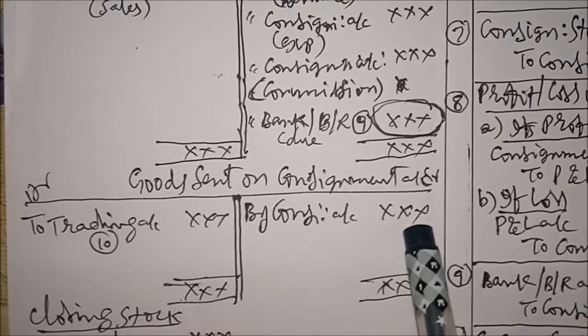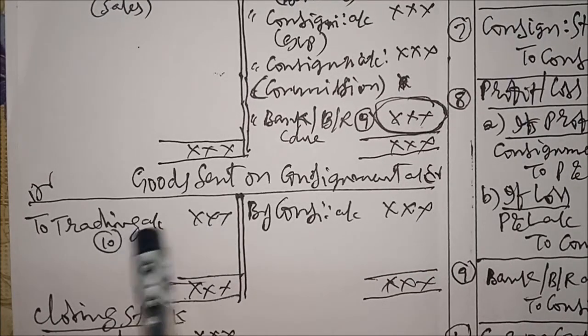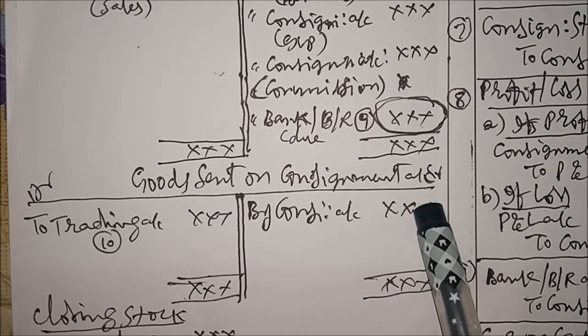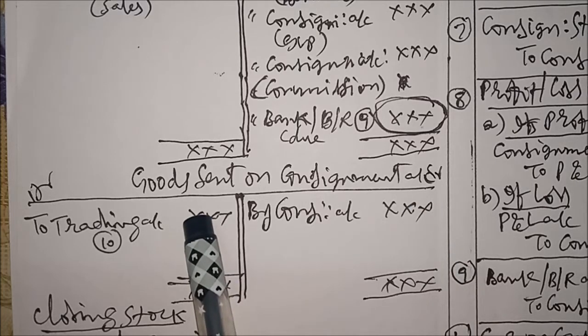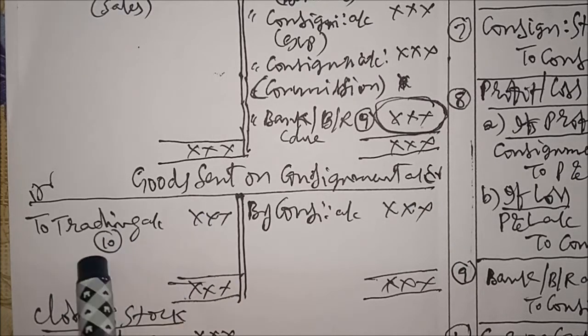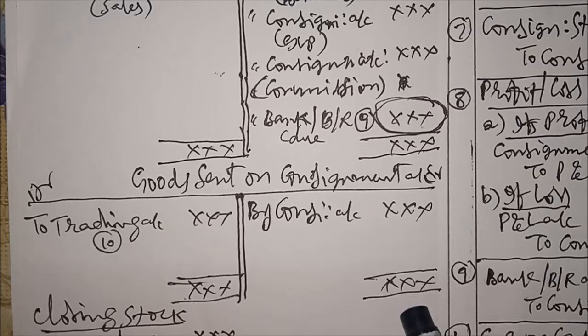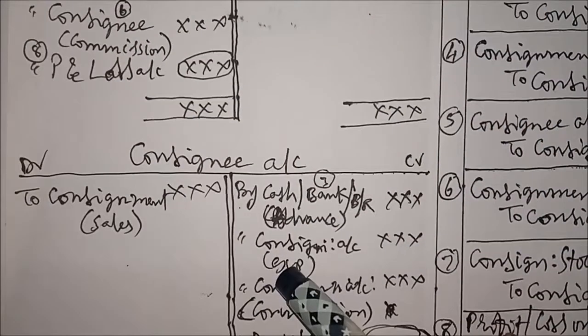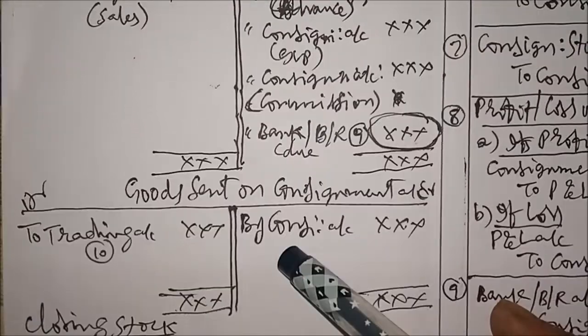Now this is finally transferred to trading account. This is closed like this. We write the same totals, because if it is 20,000, here also you write 20,000 and transfer it to trading account. Okay, this is the information about consignment account, consignee account and goods sent on consignment.